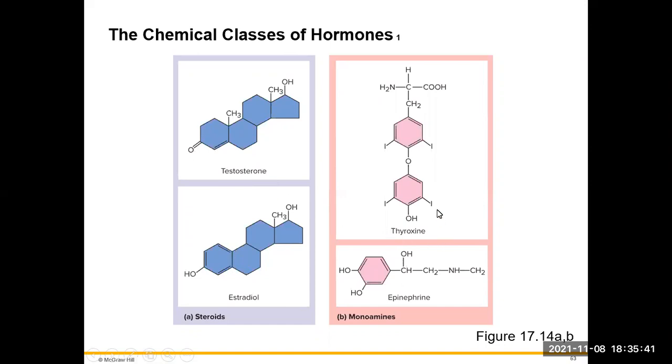Our monoamines come from a group of amino acids, and those amino acids have their particular amino groups, and then from there they have their side chains that are going to be different.